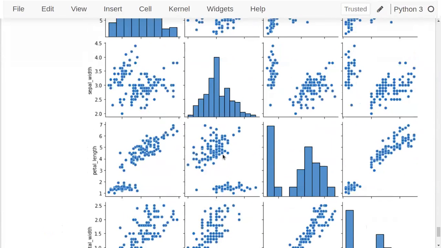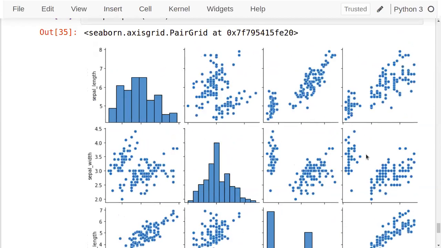Diagonal elements are showing the histogram of the respective data, because a diagonal element would be the same variable: sepal length against sepal length, petal length against petal length. So a histogram is shown there. The remaining ones are the extra plots. Every input variable with every other input variable, a scatter plot of them is shown here. It's called the pair plot.